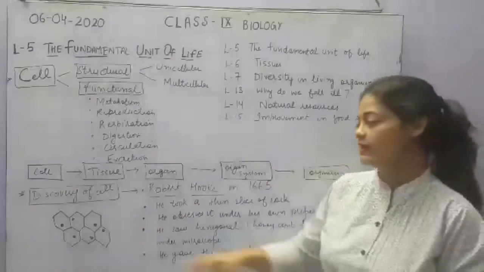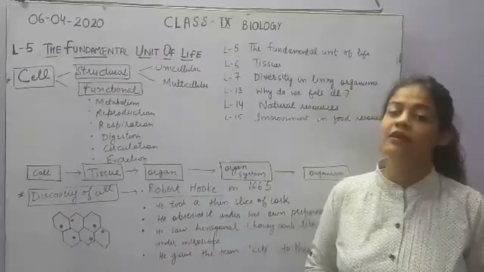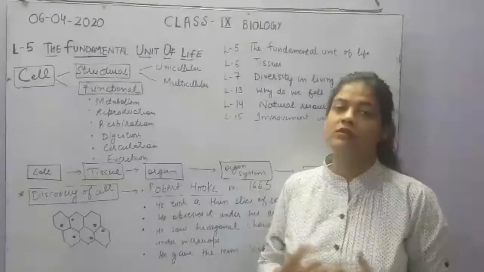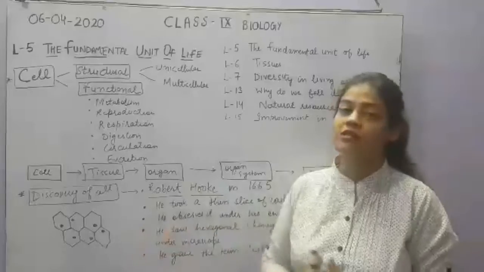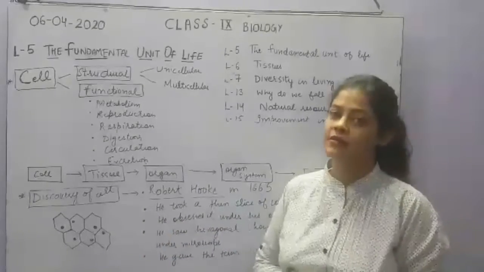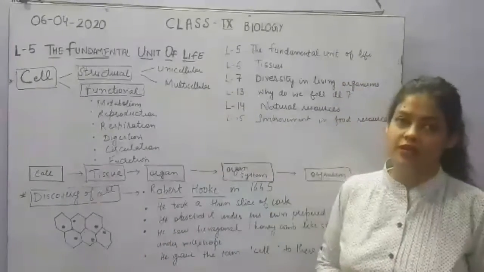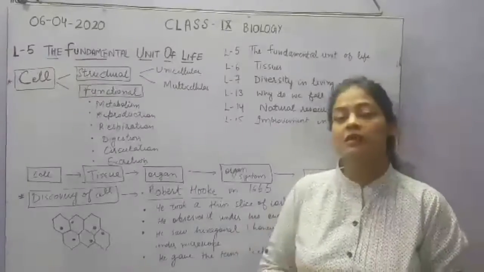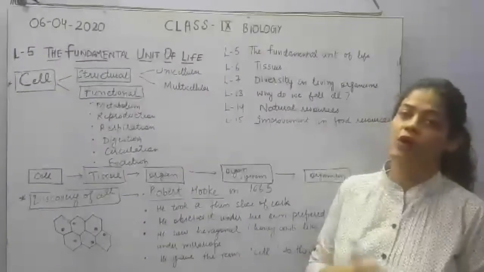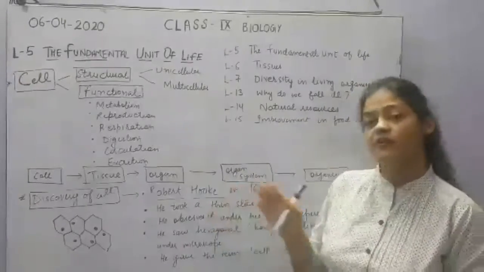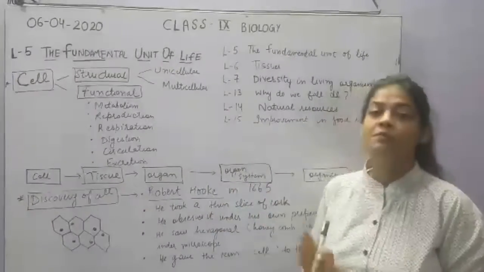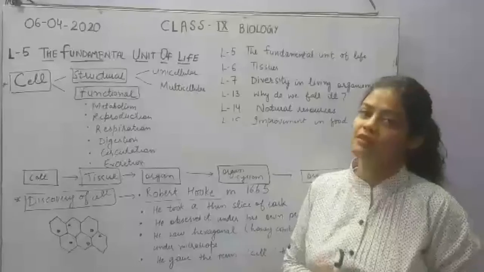But that was not enough. That was not exactly the cells, because he had taken a thin slice of cork of the wood. That was a dead tissue. Actually, he saw dead cells under his microscope, but he was not aware of it. Later on, some other scientists came and discovered the living cells. It means Robert Hooke first discovered the cell, but it was not actually a living cell.